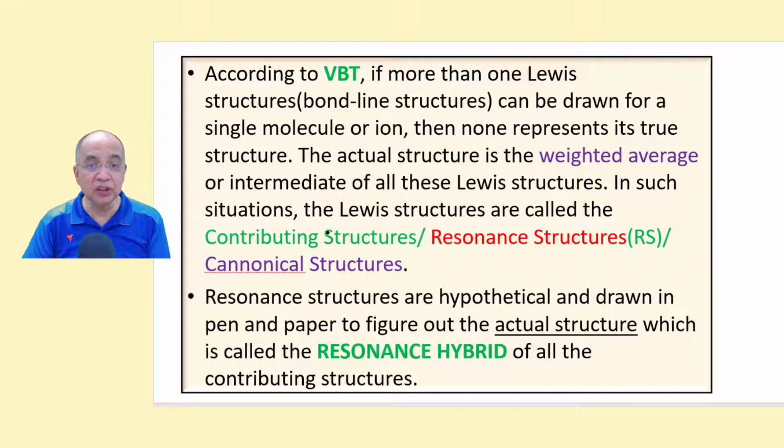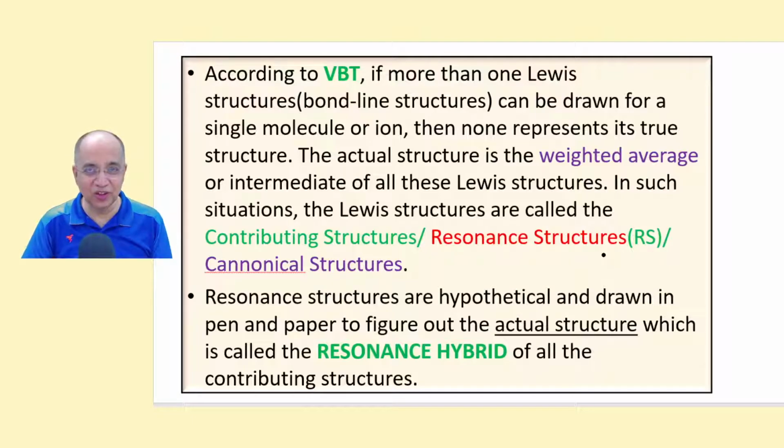In such situations, the Lewis structures will be called the contributing structures or resonance structures. We will shortly write RS, resonance structures, or canonical structures. Resonance structures are hypothetical, they are not real, and are drawn by a student on pen and paper to understand what is the actual structure. The actual structure of a molecule or an ion is called the resonance hybrid of all these contributing structures